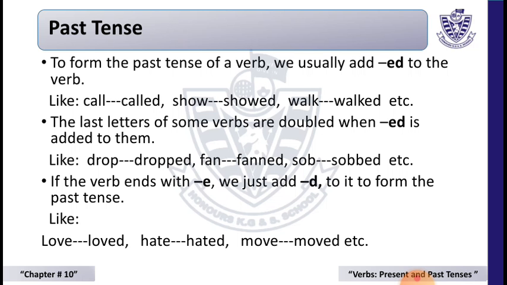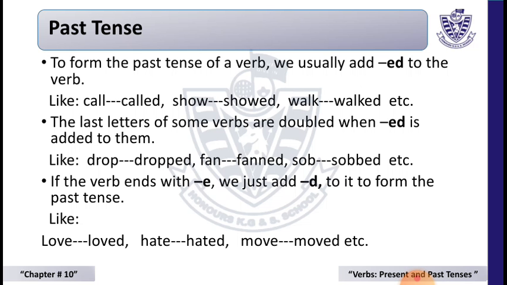Past tense. Basic rules for past tense are as follows. As you know, for past tense we use d and ed, like call, called, show, showed, walk, walked. The last letter of some verbs is doubled when ed is added to them, like drop. So it will be dropped, fan, fanned, soap, soaped.